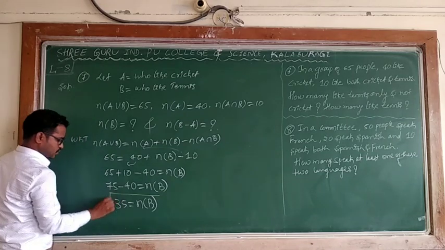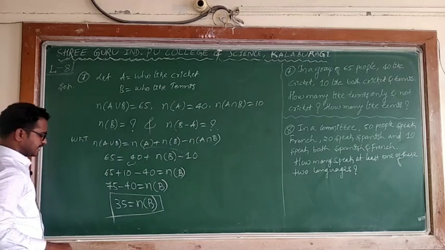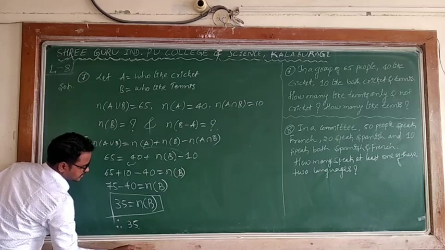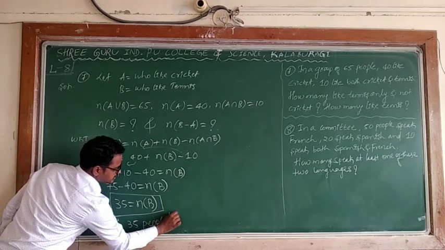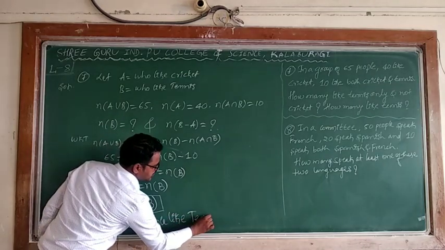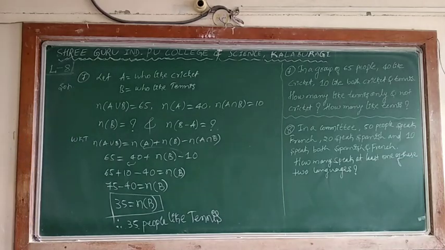What does it mean? Therefore, 35 people like tennis. Okay? Copy this.